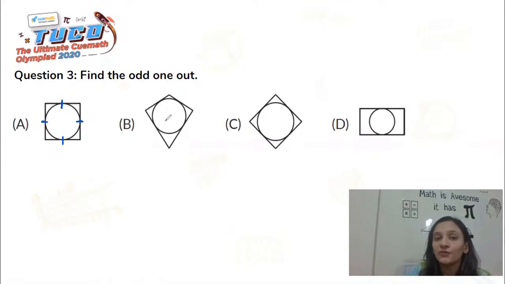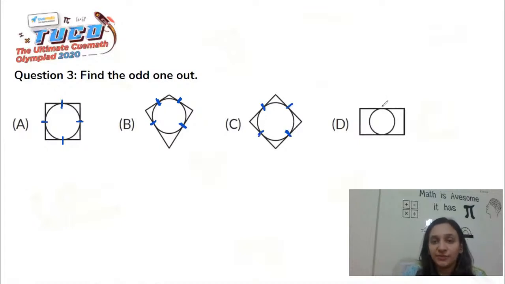In option B also we have the same thing. There is a quadrilateral, a four-sided shape, and then there is a circle inside. Again, it is touching all the sides of the outer shape. There is no side which has not been touched by the circle inside. In option C, we again say the same thing. The circle is touching all the four sides of the outer shape.